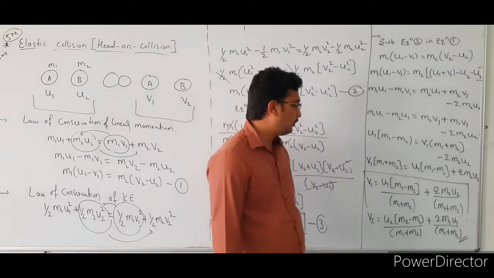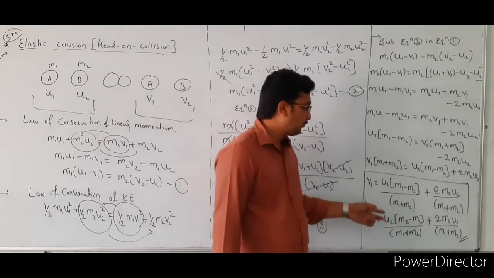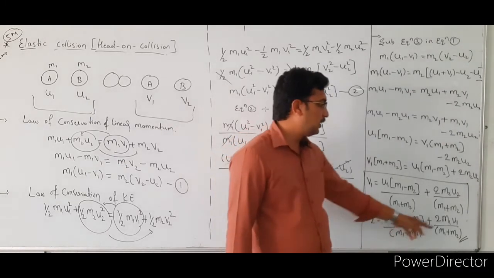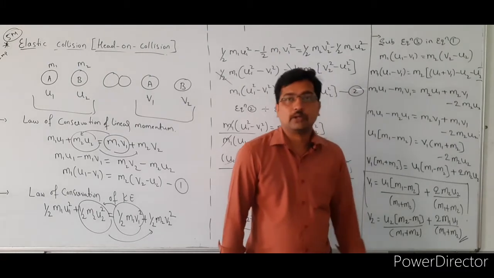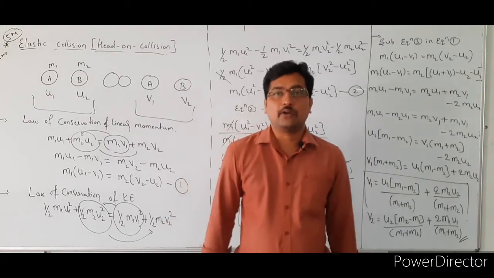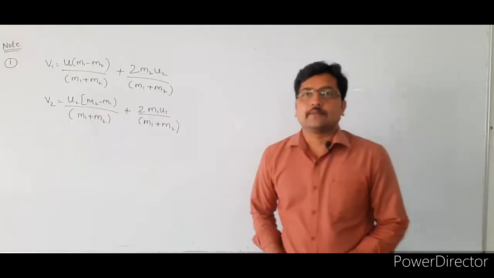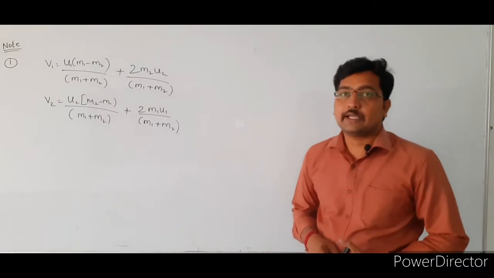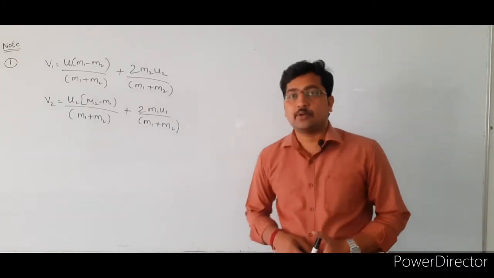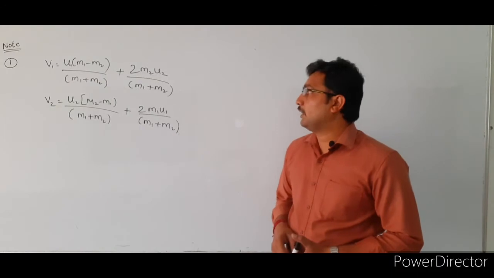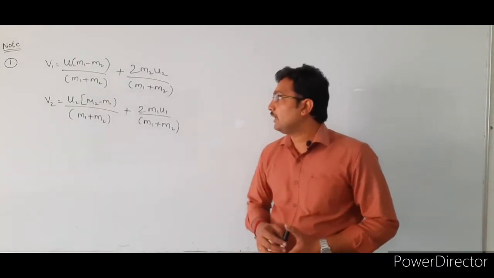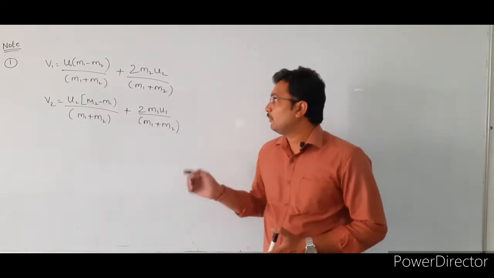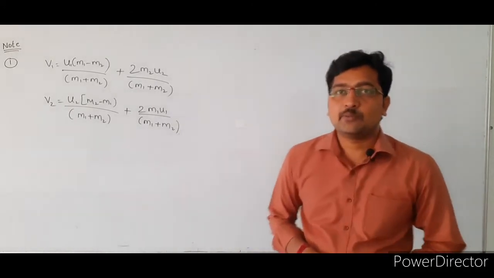Similarly, we are going to find the v2 value, that is v2 is equal to u2 bracket of m2 minus m1 divided by m1 plus m2, plus 2 m1 u1 divided by m1 plus m2. So this is very important for 5 marks. See here, these are the v1 and v2 values. So v1 is equal to u1 bracket of m1 minus m2 divided by m1 plus m2, plus 2 m2 u2 divided by m1 plus m2, and v2 is equal to u2 bracket of m2 minus m1 divided by m1 plus m2, plus 2 m1 u1 divided by m1 plus m2.